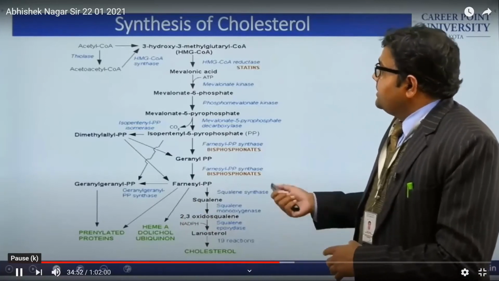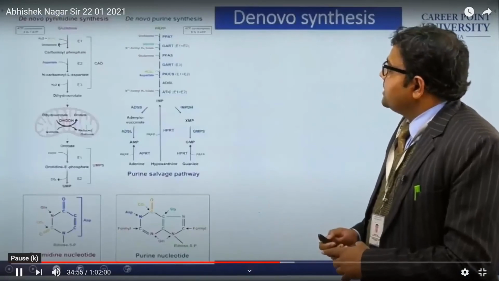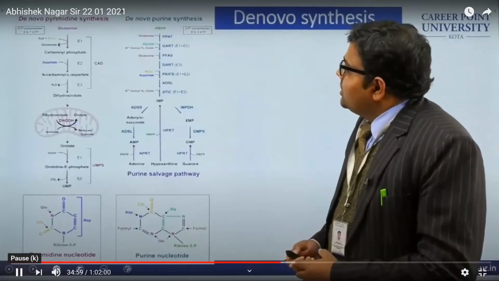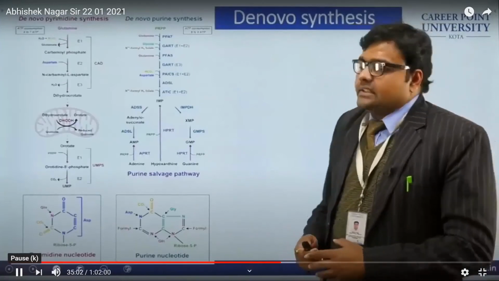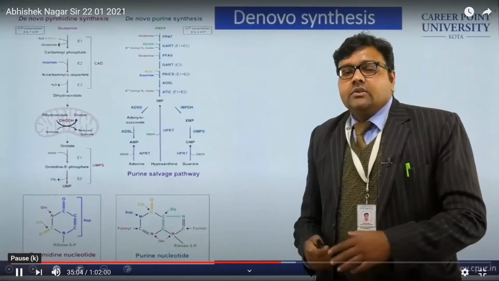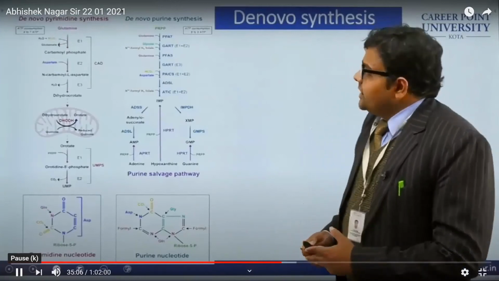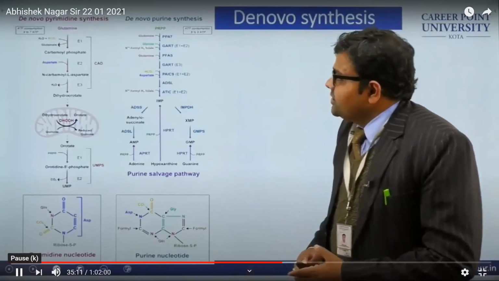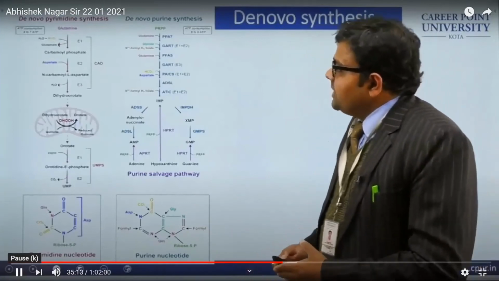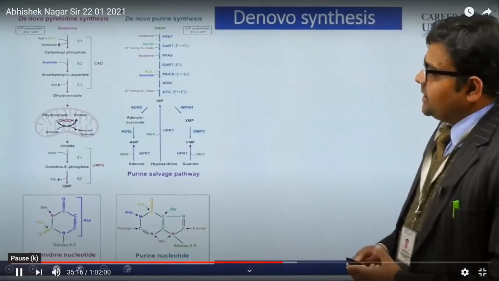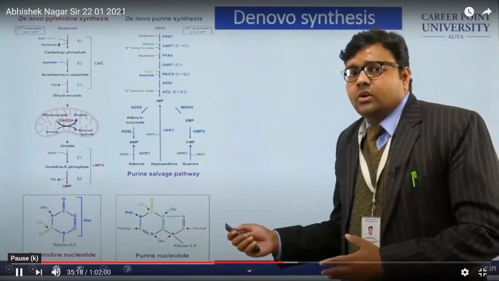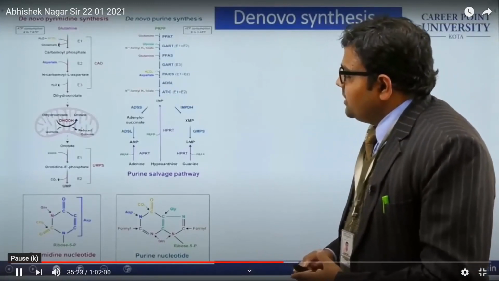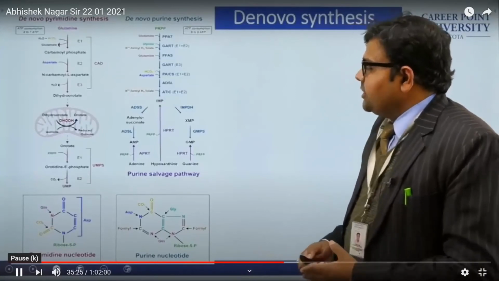Okay, so this molecule is represented in this way. Next is de novo synthesis, better known as de novo pyrimidine synthesis and de novo purine synthesis. It starts from glutamine. Glutamine, again an amino acid, is going to form carbamoyl phosphate, then N-carbamoyl-L-aspartate, then dihydroorotate, and then orotate is going to form UMP and the pyrimidine nucleotide.